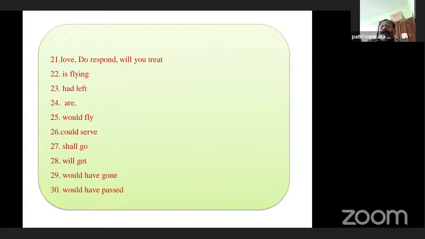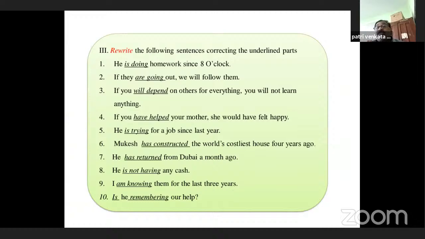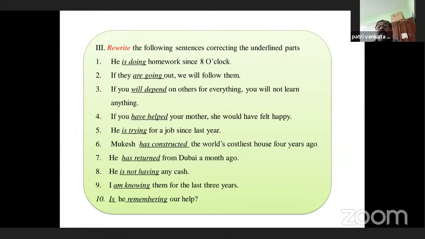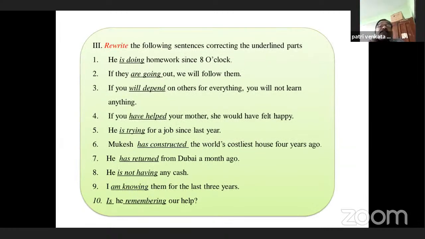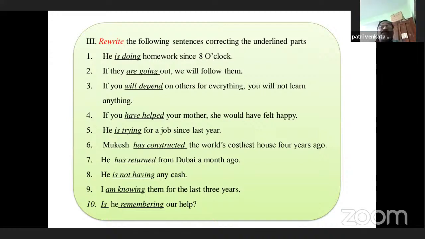Right. Let us go for these few sentences. Actually, the sentences are wrong. The underlined parts of the sentences are incorrect, and you have to correct the sentences. He is doing homework since 8 o'clock. Yes, there is some problem. What is it? Yes, he is doing homework since 8 o'clock.